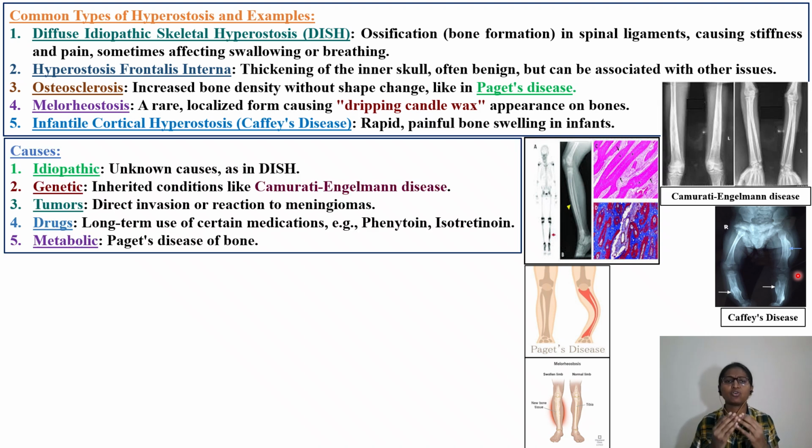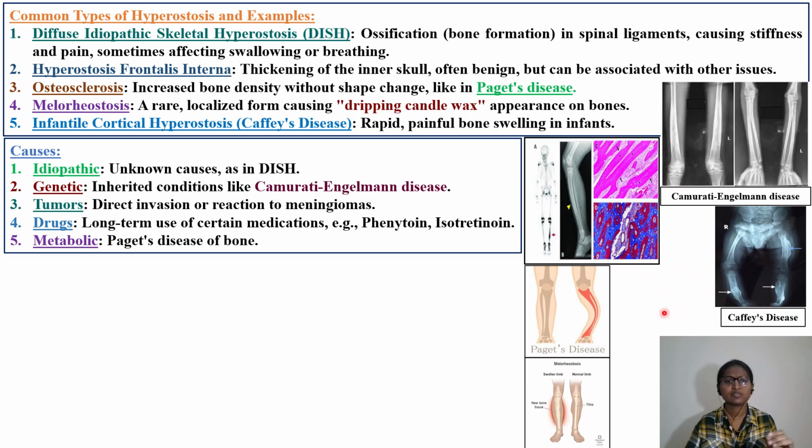So what are the different causes for this hyperostosis? One is idiopathic. Idiopathic is something for which the reason is unknown. I would also request you to pause the video and read these terminologies: idiopathic, idiosyncratic, iatrogenic. These are all medical terms which begin with the letter I, so you will keep getting confused with these words. Try to make notes. Idiopathic, once again I am repeating, iatrogenic, idiosyncratic.